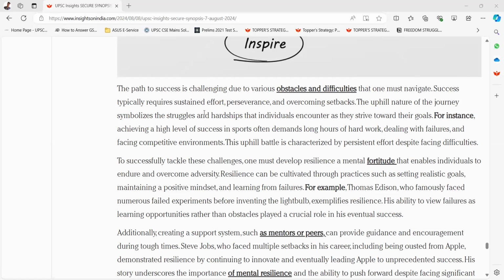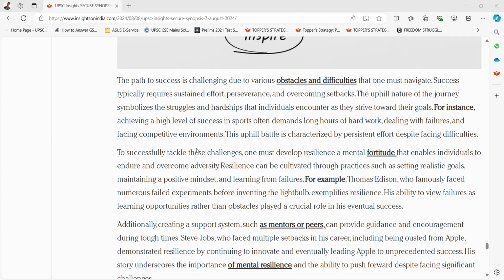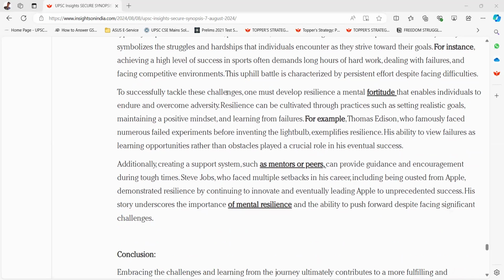For instance, achieving a high level of success in sports often demands long hours of hard work, dealing with failures, and facing competitive environments. This uphill battle is characterized by persistent effort despite facing difficulties. To successfully tackle these challenges, one must develop resilience, a mental fortitude that enables individuals to endure and overcome adversity. Resilience can be cultivated through practices such as setting realistic goals, maintaining a positive mindset, and learning from failures.